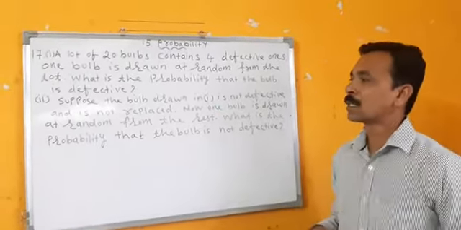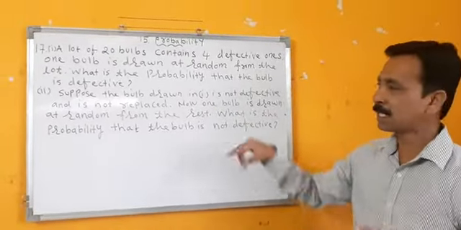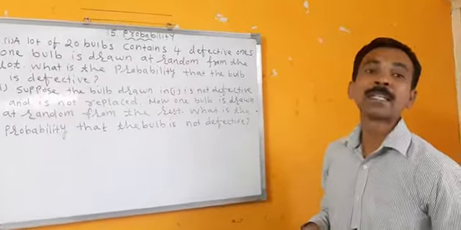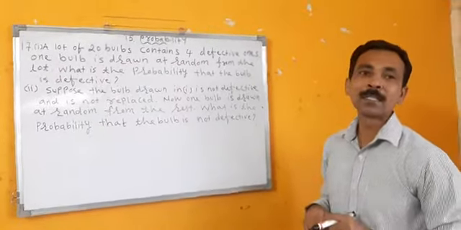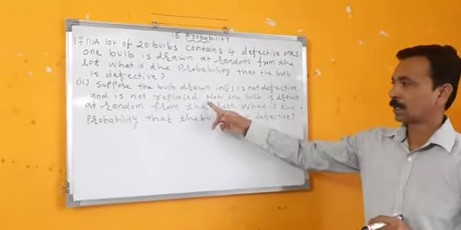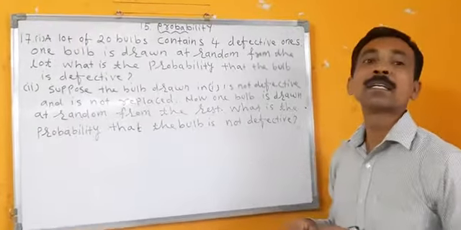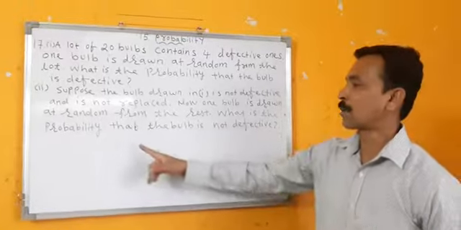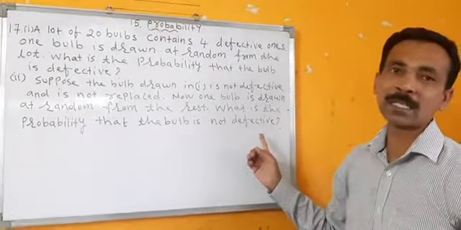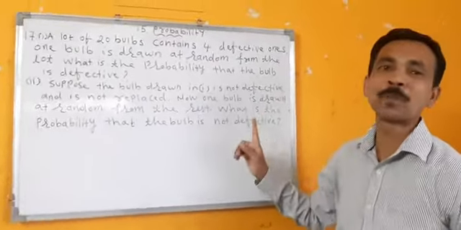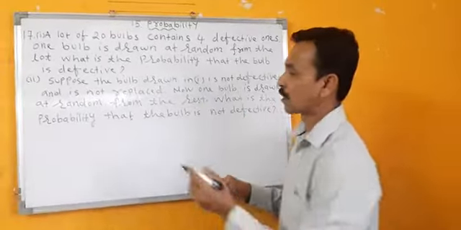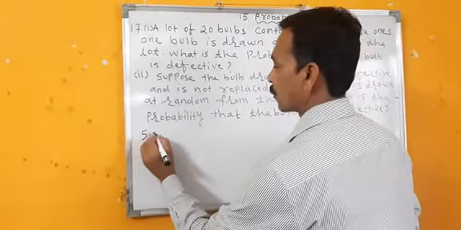Second bit: Suppose the bulb drawn in bit 1 is not defective and is not replaced. Now, one bulb is drawn at random from the rest. What is the probability that the bulb is not defective? So there are 2 bits. Okay, we'll see the first bit in the solution.